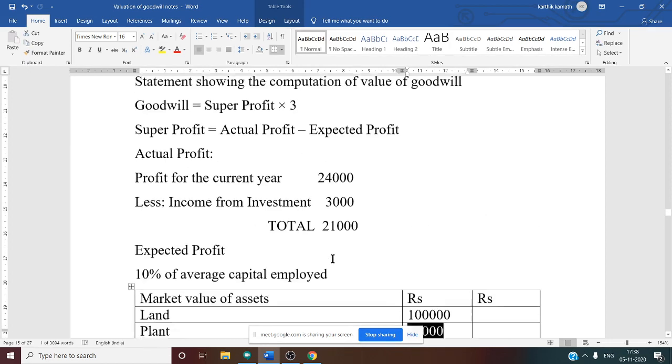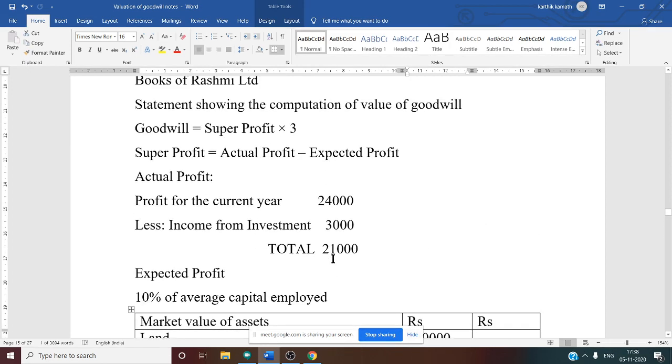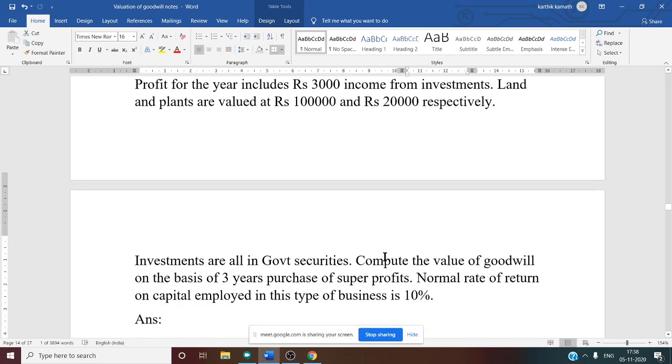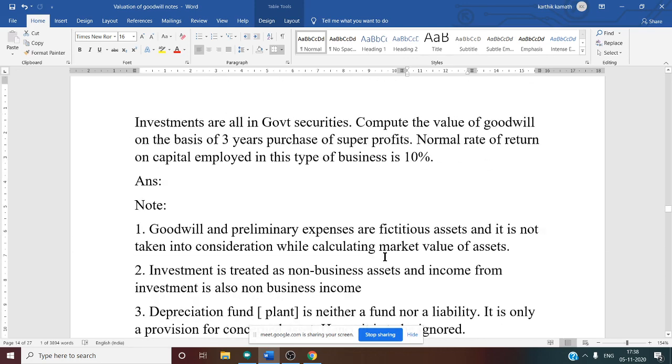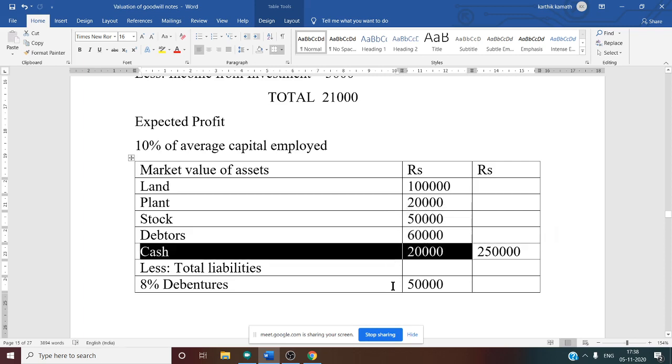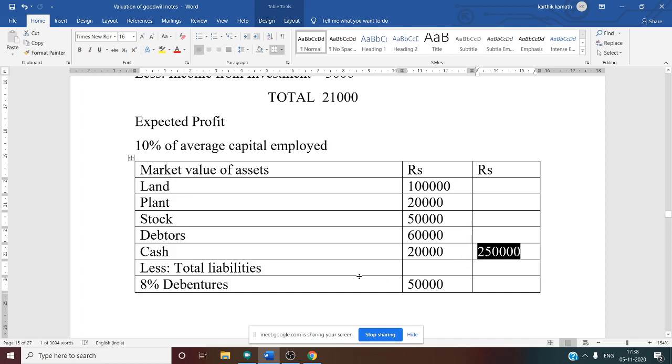And stock, what about stock? Stock, if you see here, stock 50,000 book value. No information in the adjustment, so book value itself is the market value. So 50,000 as it is you are going to write. Debtors 60,000. Again no information, as it is. Cash 20,000. Book value itself is the market value. So total agreed value of assets is 2,50,000.